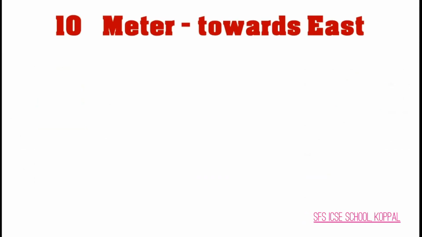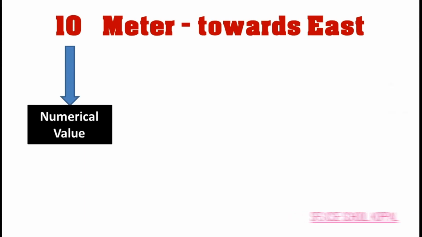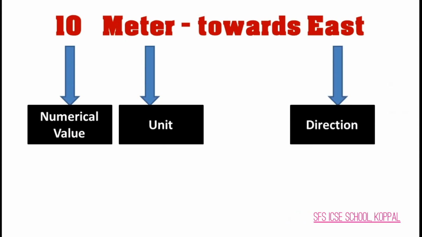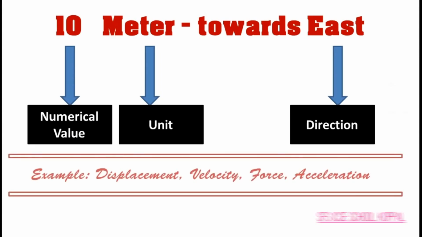Number one, numerical value or magnitude. Number two, unit. Number three, direction. Some of the examples for vector quantities are displacement, velocity, force, acceleration, etc. Usually during examinations, quantities will be given and you have to identify them as scalar or vector.